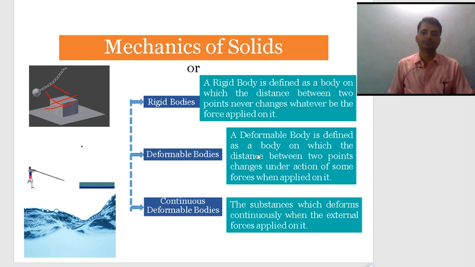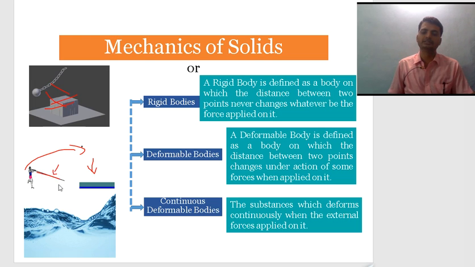A deformable body is defined as a body in which the distance between two points changes under the action of some forces. For example, an athlete is running. When he applies pressure on the ground, he will rise up and fall here. This is a form of deformable body.